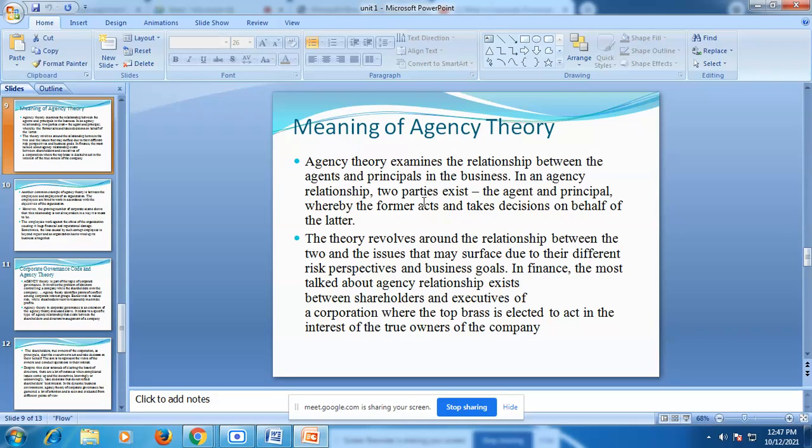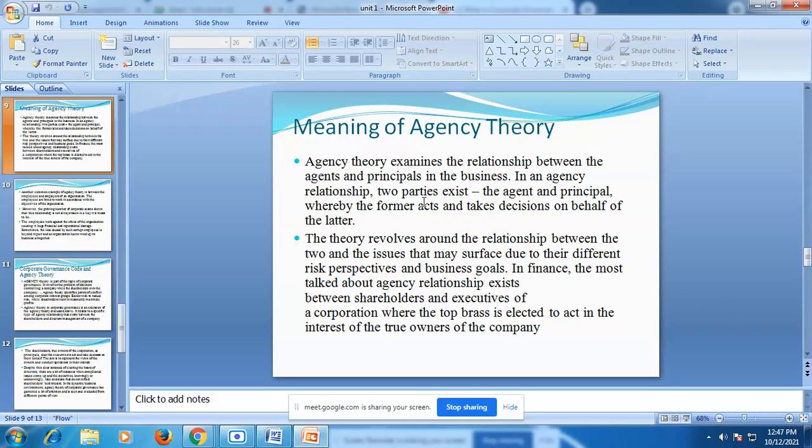The former acts and takes decisions on behalf of the latter. The theory revolves around the relationship between the two, in which they solve the issues that happen in companies, at the management level, as well as among the stakeholders.